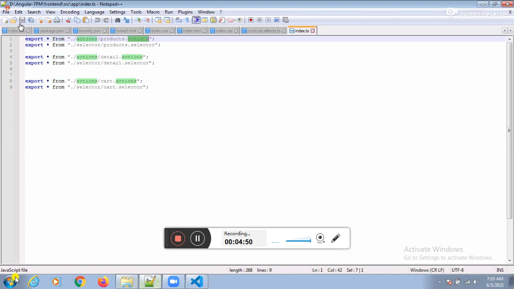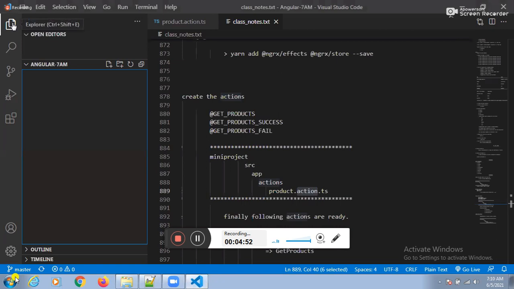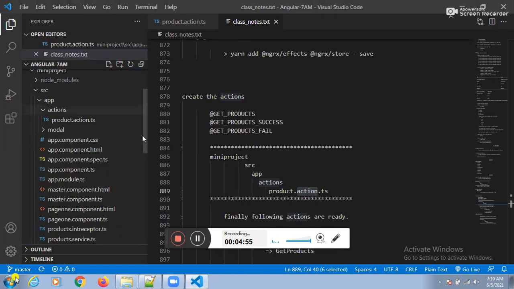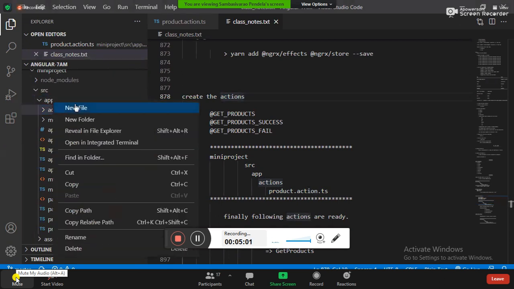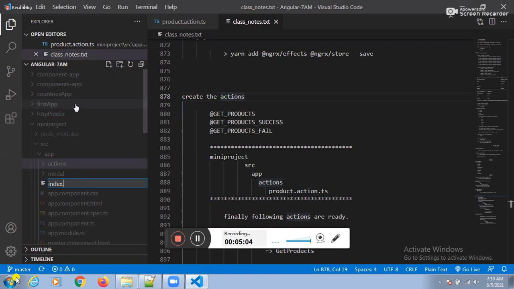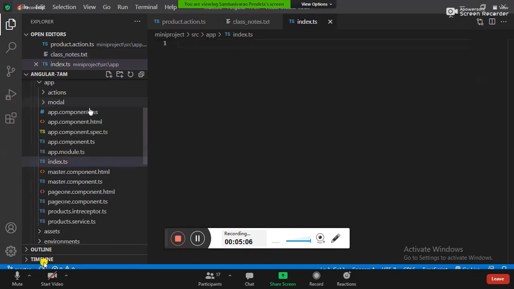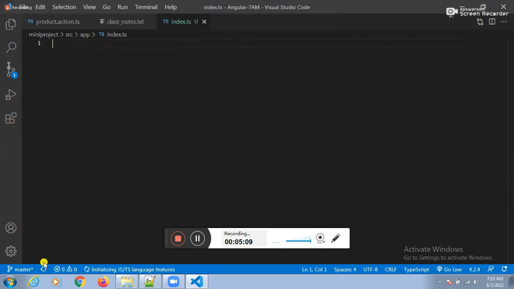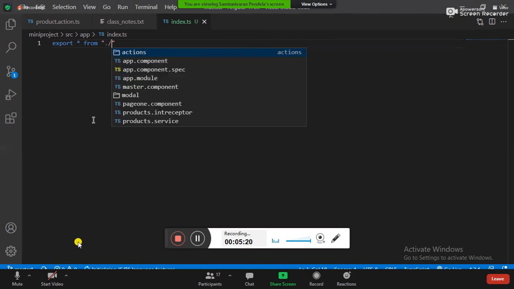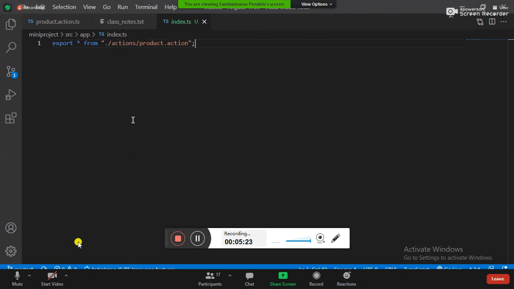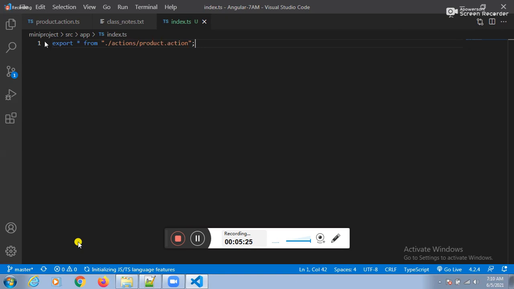Which file do we need to create? Right click, new file, index.ts file. Here, can I export all the actions? Export star from actions/product action. Whatever actions you created, I want to export all of them.